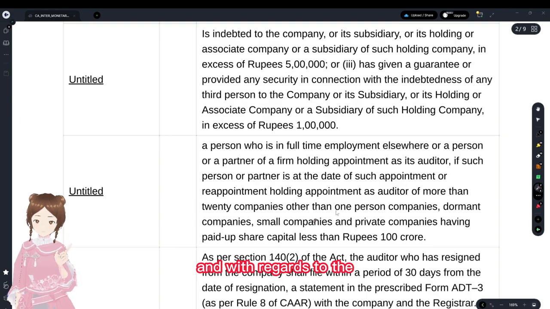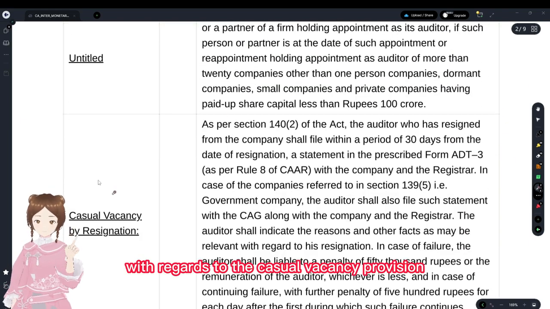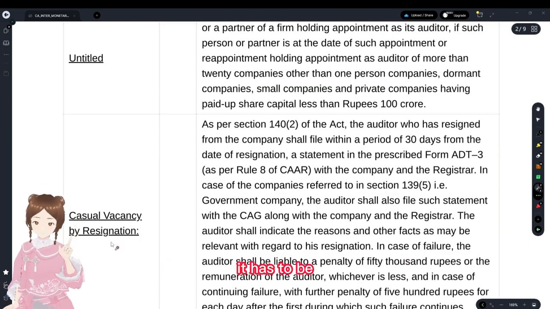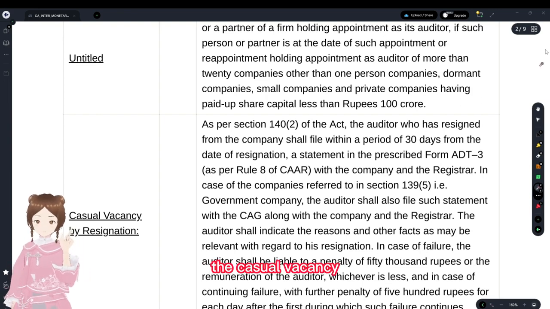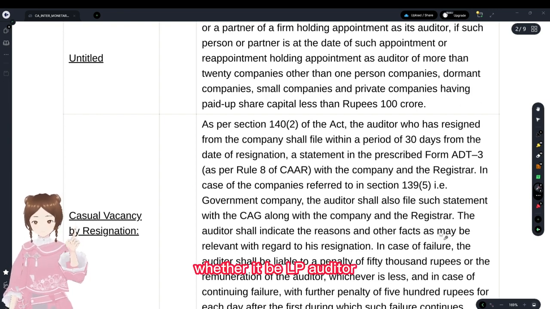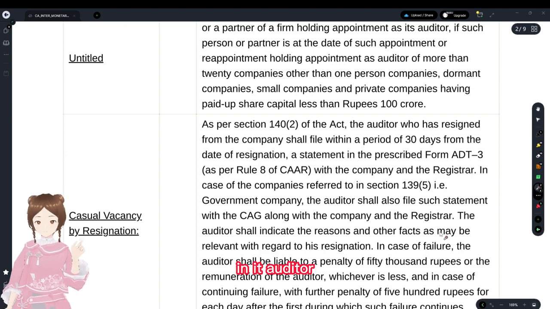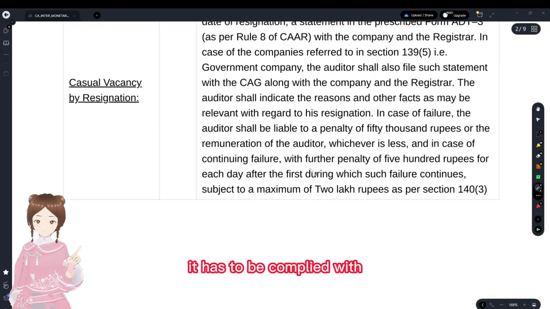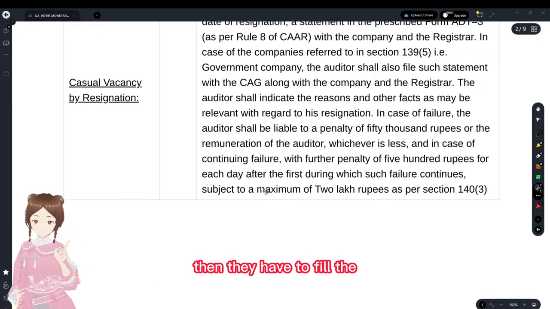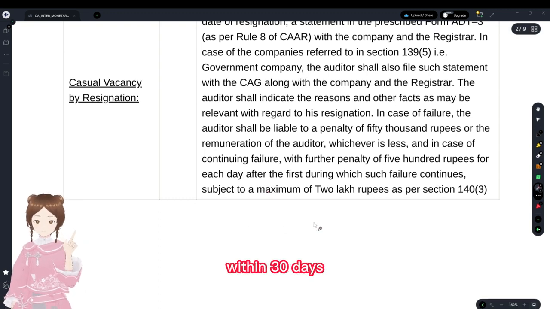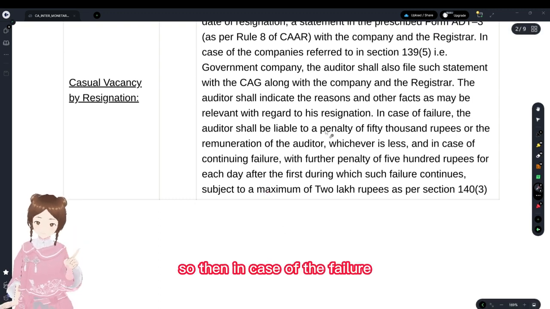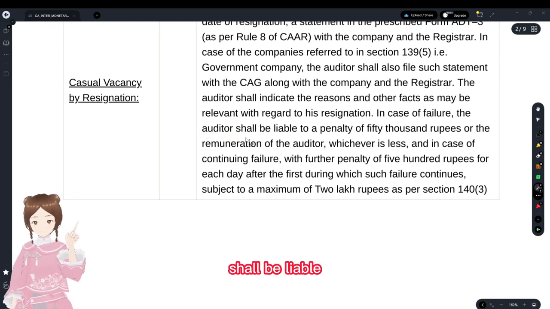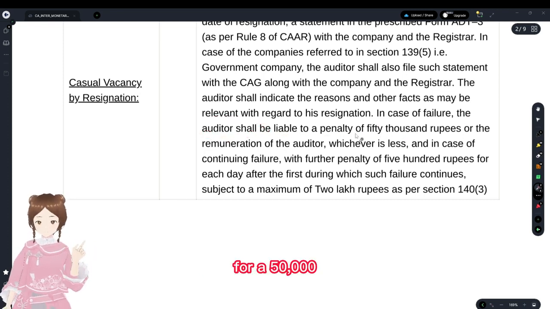And with regards to the casual vacancy provision, the board has to fill the casual vacancy of the auditor, whether it be LLP auditor, cost auditor, any auditor. They have to fill the casual vacancy within 30 days. But if they do not do that, in case of failure, the auditor shall be liable for a penalty of 50,000.